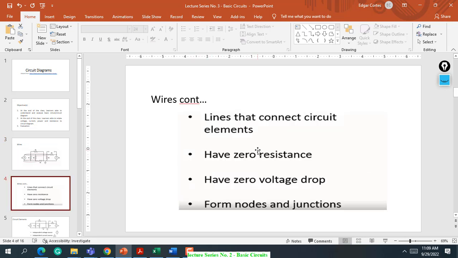These are the lines that connect circuit elements in a schematic diagram of a circuit. So we assume wires as zero resistance. Palihog lang kog mute, okay?